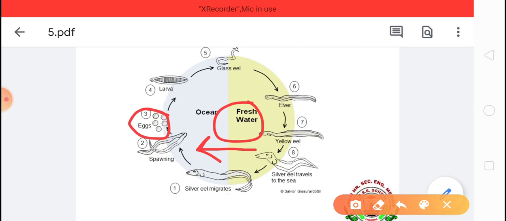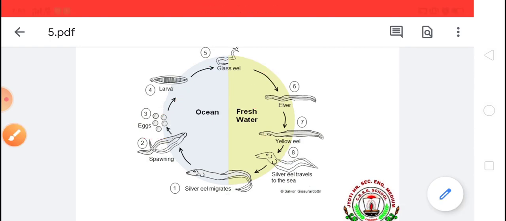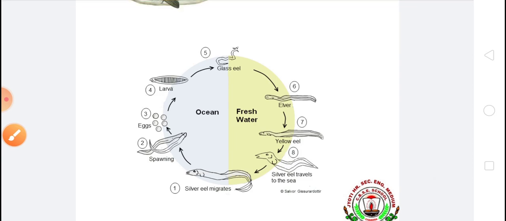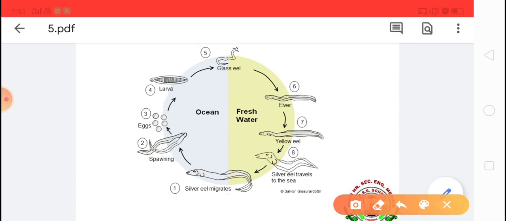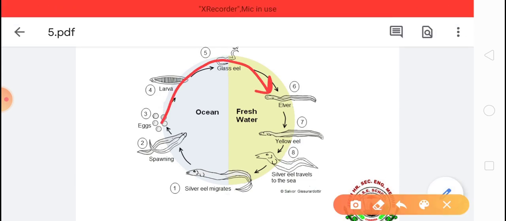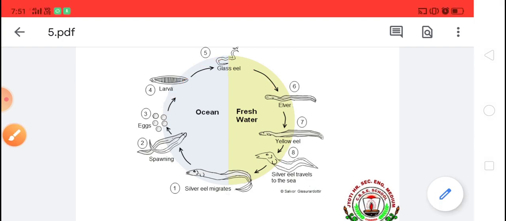After laying the eggs, these fishes die, and their young ones migrate to the ocean water and live there like their parents.